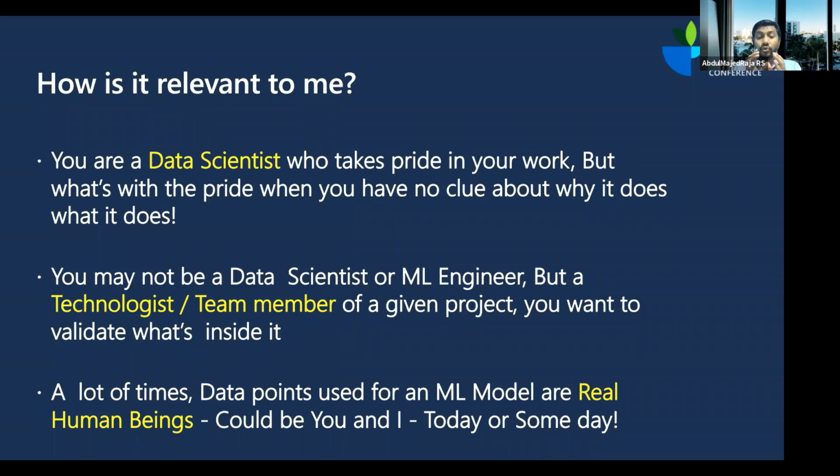So if you are part of a social system and there is a machine learning model in the social system, like in the HR department, a machine learning model that is going to decide whether you can get a job or not, then the data point is you or I or somebody you care about, like how it happened in the DHS case.